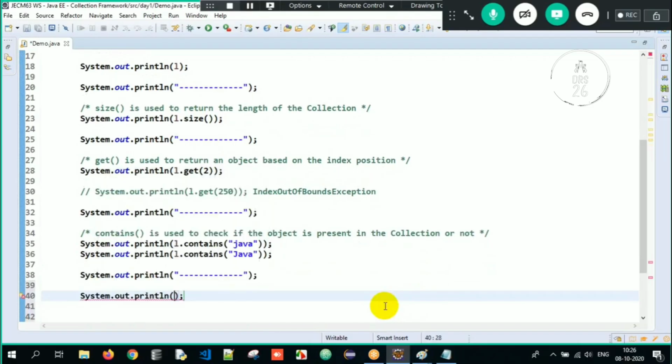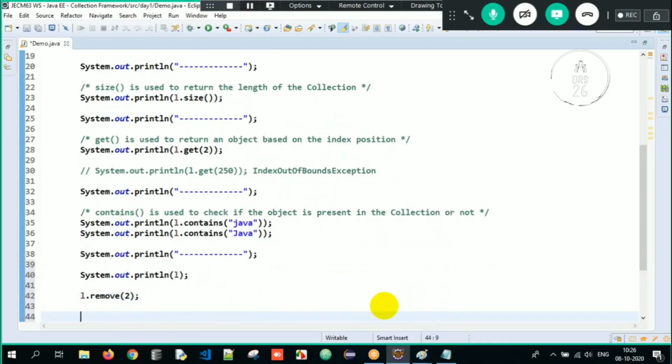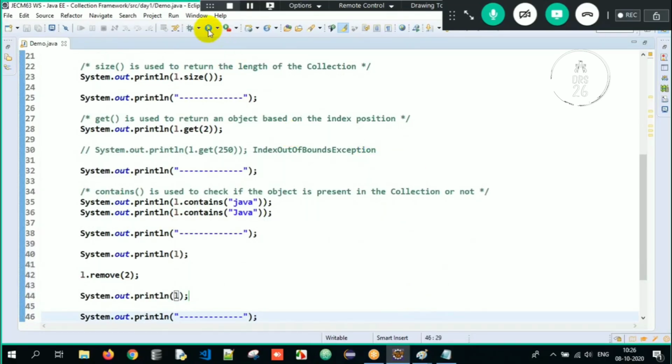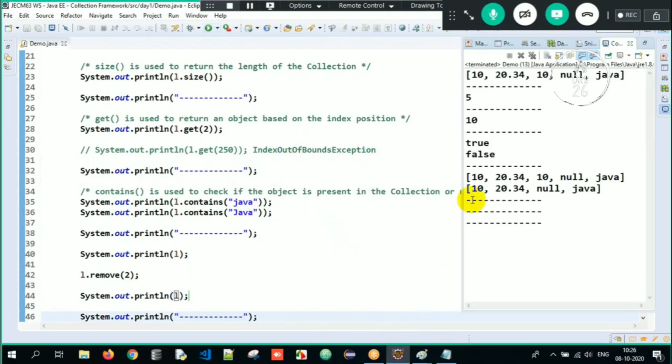Similarly, look at this data here. I'll print L, and I'll tell L dot remove of 2, and then later I try to print L over here. Look at the output I get. Firstly, I print all the objects in the array list: 10, 20.34, 10, null, Java. When I tell L dot remove of 2, I am removing an object based on the index position.